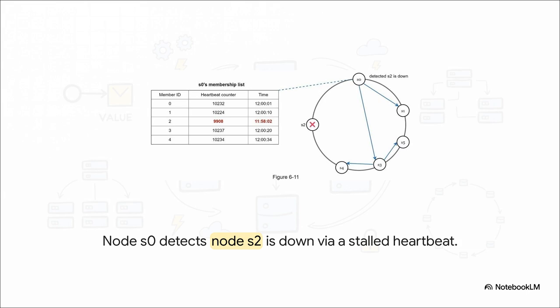To put that into perspective, imagine node S0 checks its membership list and notices that node S2's heartbeat counter has stalled at 9908 for a suspiciously long time. S0 sends this rumor out to random nodes. Once multiple independent nodes confirm that they also haven't heard from S2, the system officially marks S2 as down. The system then dynamically bypasses S2, ensuring that client requests are seamlessly routed to healthy servers on the hash ring.